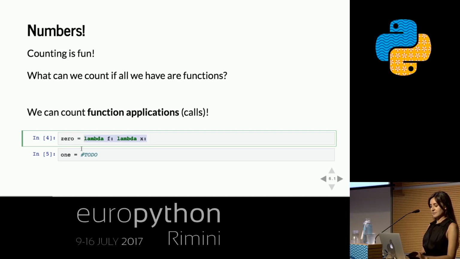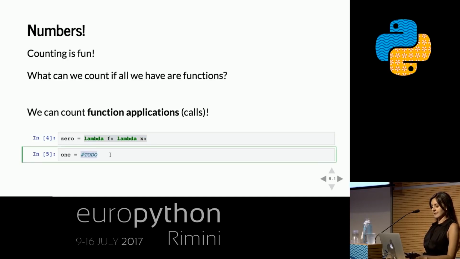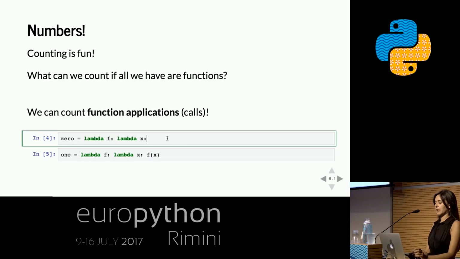Okay, so if you'll allow me here, we're going to think of all numbers as being something that takes a function and returns a function that takes an argument and does something. And the thing that it's going to do is apply the function f n times for whatever number it's supposed to represent. So 1 would apply the function once, and 0 would apply the function 0 times, exactly. Which would mean we would just return x.